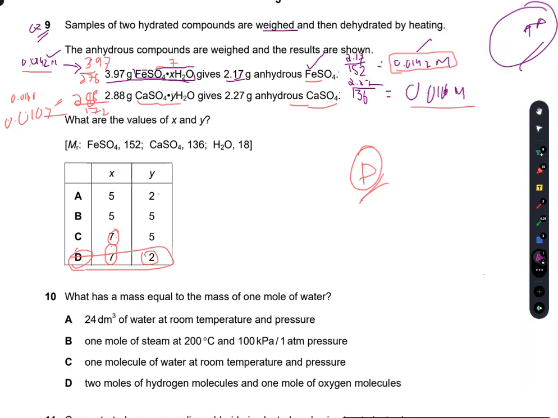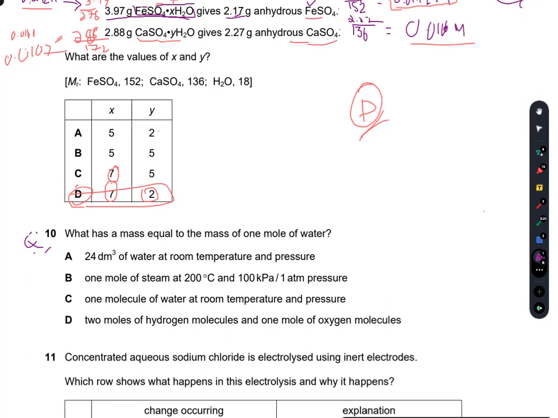So question number 10 here. What has a mass equal to the mass of 1 mole of water? Now the 24 decimeter cube of water at room temperature and pressure. No, this may have unknown mass of water, so A is incorrect. We cannot infer from this question what is the mass of 24 decimeter cube of water at RTP.